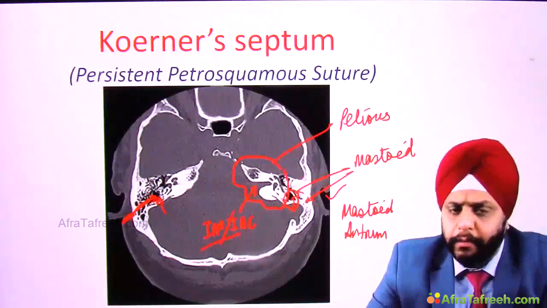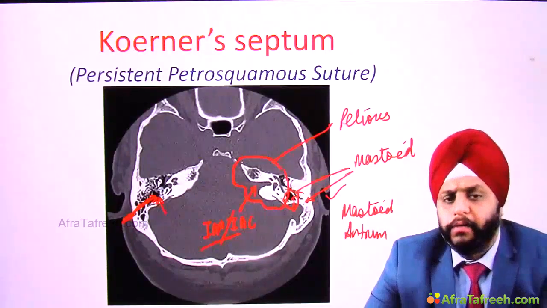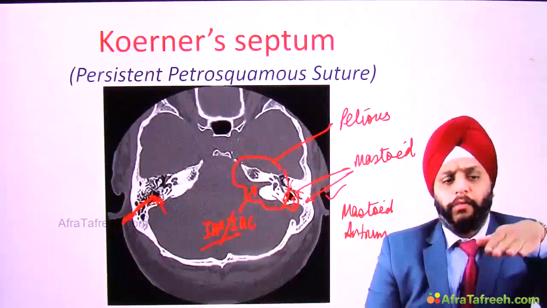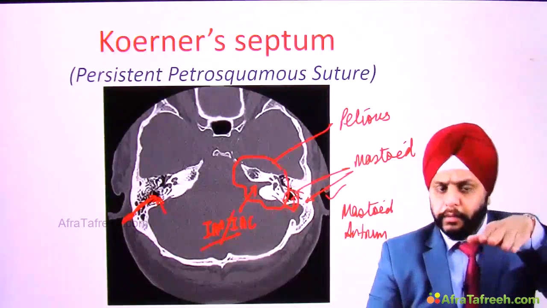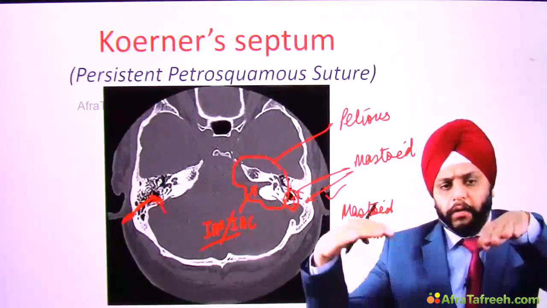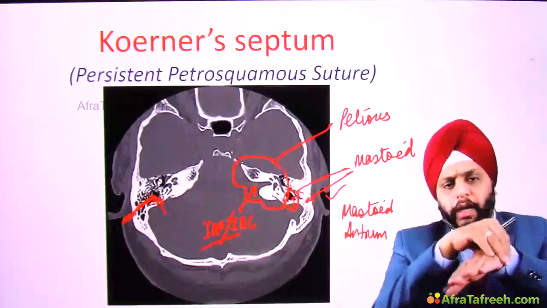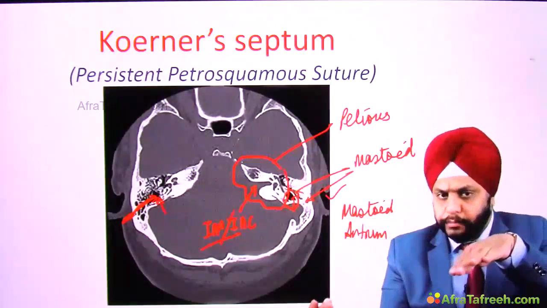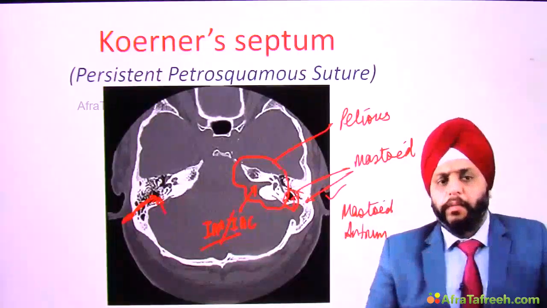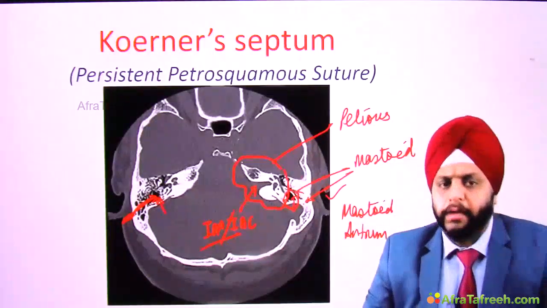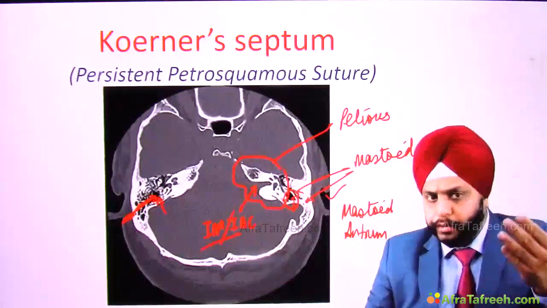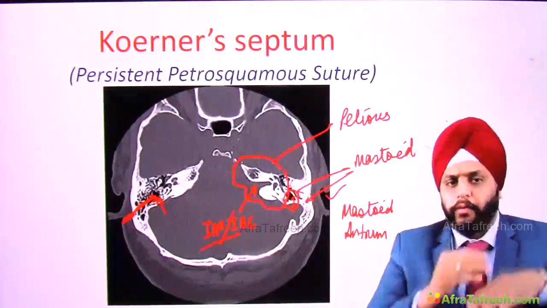For a very simple reason: while doing the CT scan, maybe the patient's head was a little tilted like this. So when the patient's head is tilted, if I am doing a cross section, I can miss some structure on the left side which is there on the right side. That is possible, but then that structure I will see in another cross section. It's a series of cross sections.